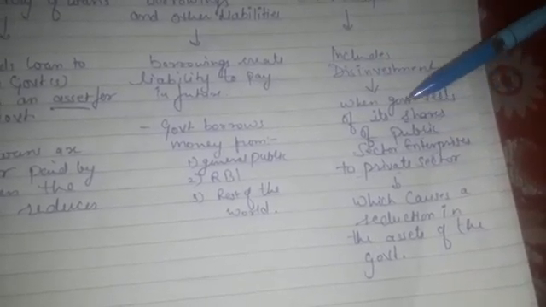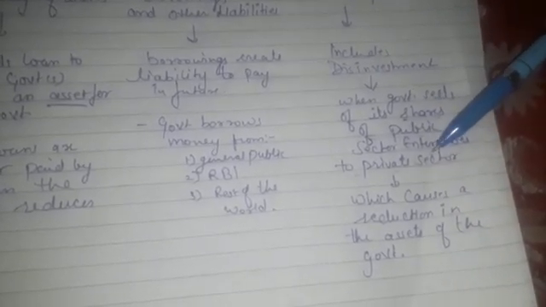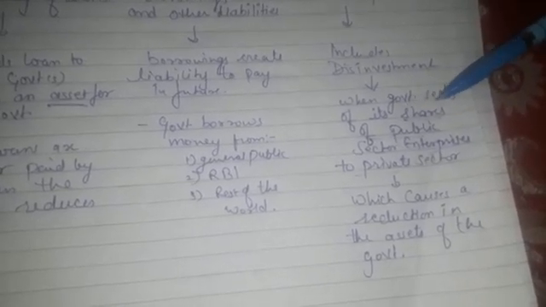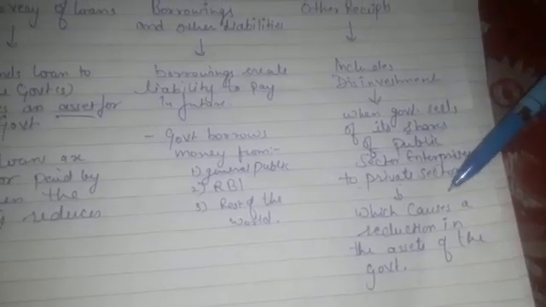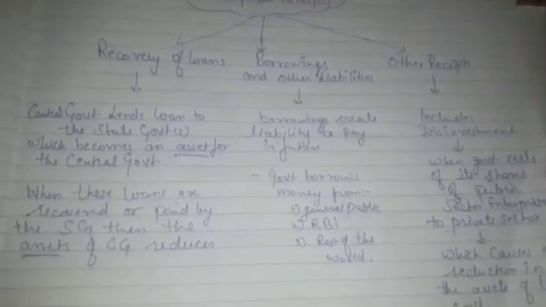So here the government, no doubt, will recover the money from the private sector, but side by side its investment is decreasing, or its assets are decreasing. Clear? So these are the three important capital receipts in the government budget.